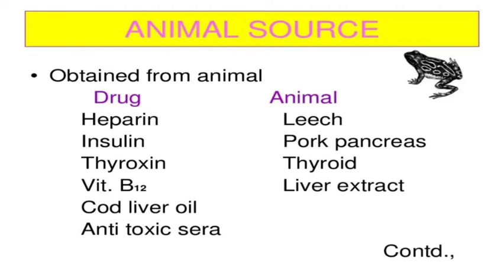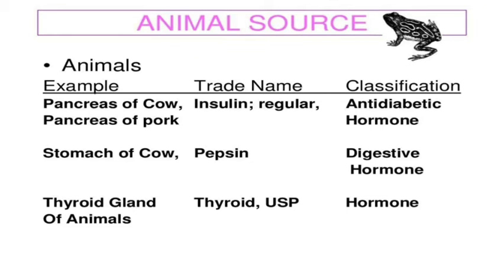And the animal source: drugs obtained from animals are heparin, insulin, thyroxine, vitamin B12, cod-liver oil, antitoxic serum. Usually animals here are leech, pork, pancreas, thyroid, liver extract. We can also prepare drugs from human thyroid and liver extract. Here are some examples: pancreas of the cow, insulin, classified under anti-diabetic hormone; pancreas of pork; and stomach of the cow, pepsin is extracted, a digestive hormone; thyroid gland of the animal, thyroid, used as a hormone.